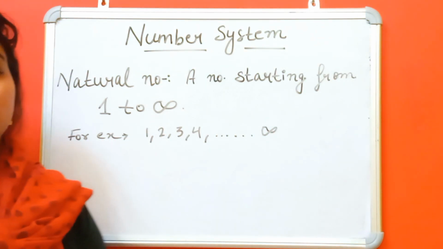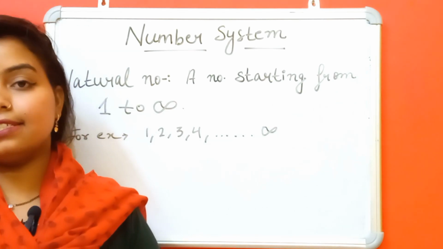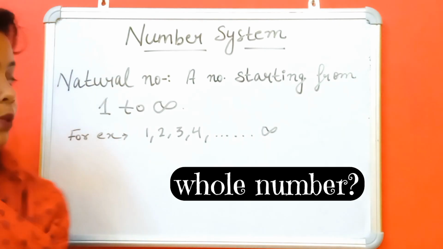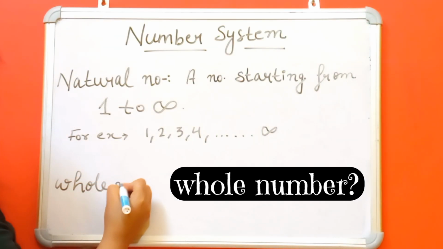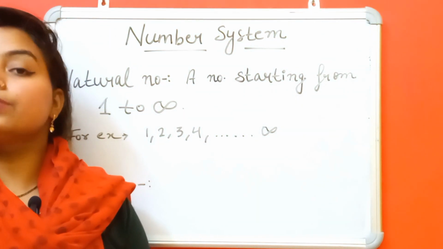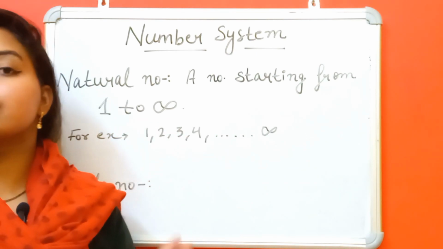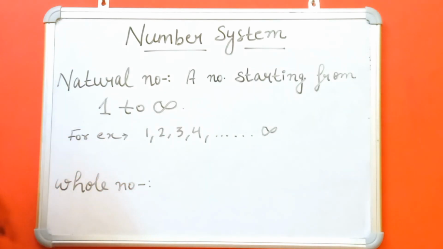Okay, so we know what a natural number is, and second is what is a whole number. A whole number is a number starting from 0 to infinite. In natural numbers, a number starts from 1, and in whole numbers, a number starts from 0.